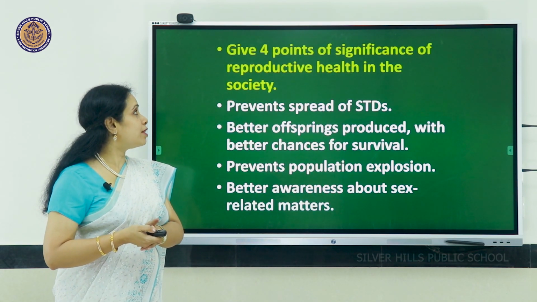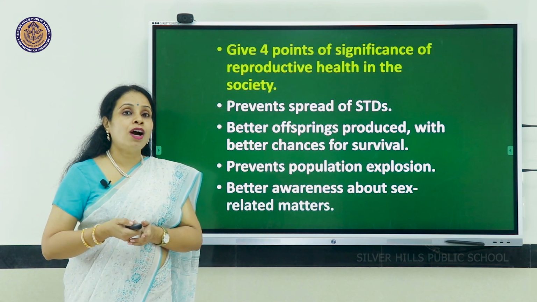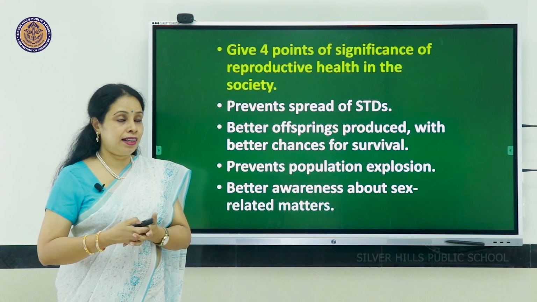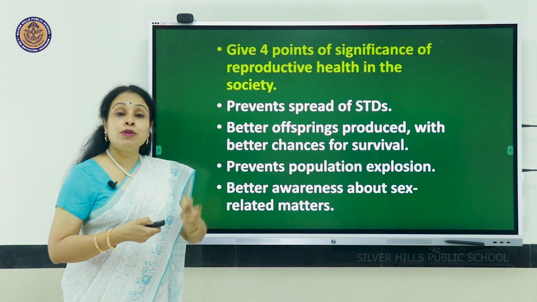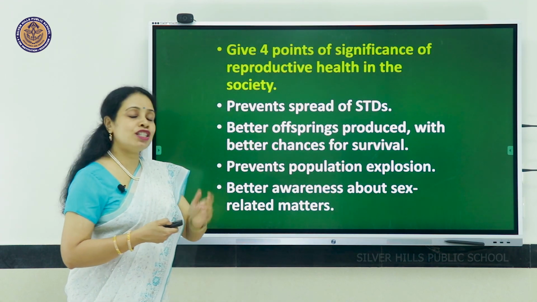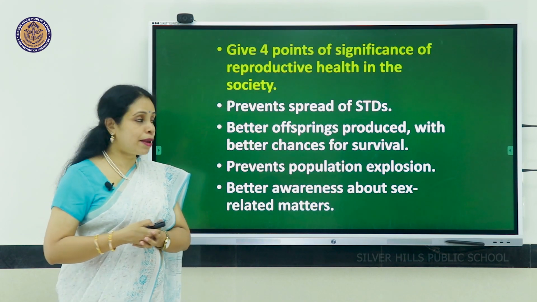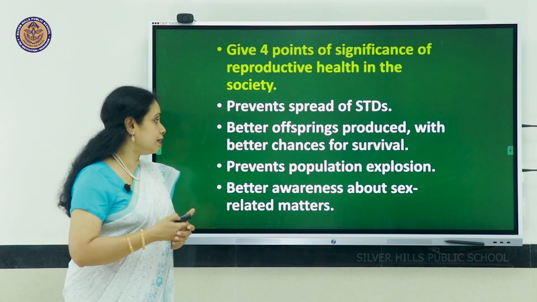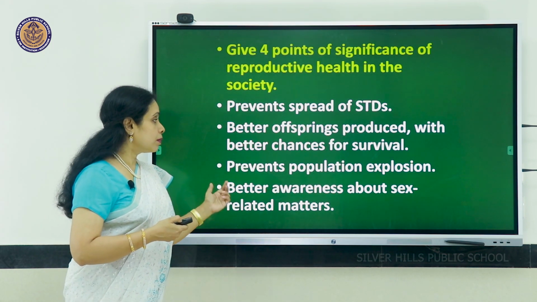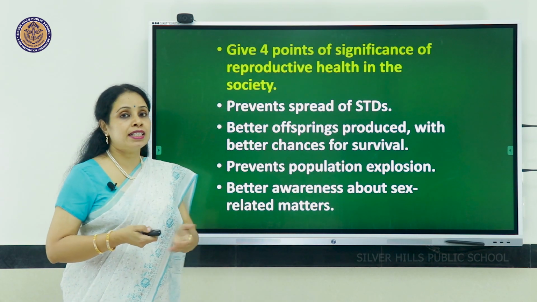Give 4 points of significance of reproductive health in the society. How do these family planning programs help the society in general? It can help to prevent STDs. Better offsprings are produced with better chances for survival because parents have time and energy to take care of them when the number of children are limited. It prevents population explosion in a country. Also, there is better awareness created in the society about sex-related matters.